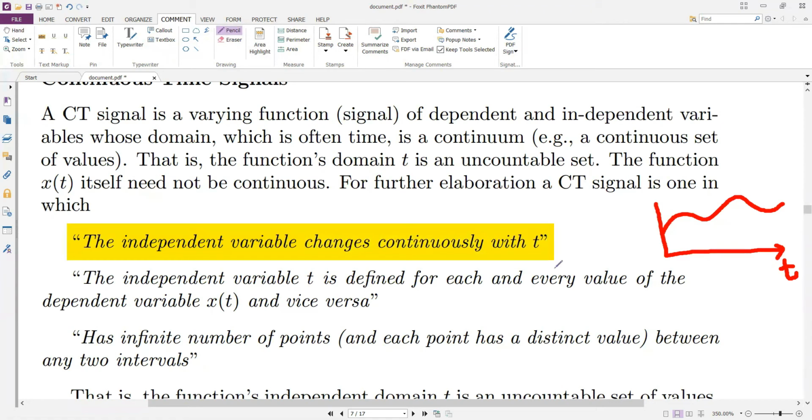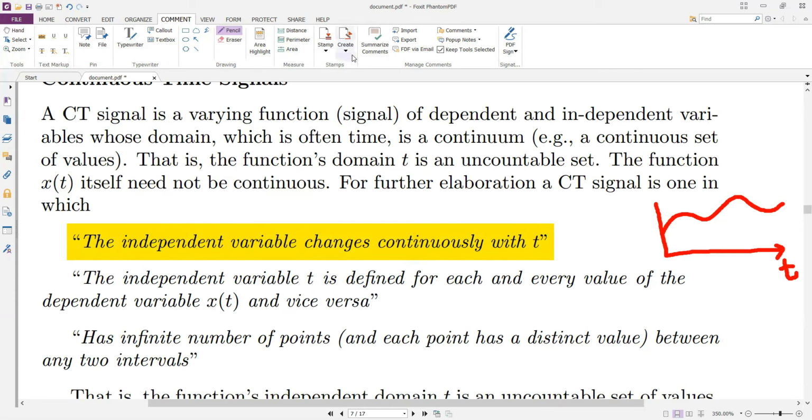However, to define it more accurately, a continuous time signal is a signal which is defined at each and every interval of time.